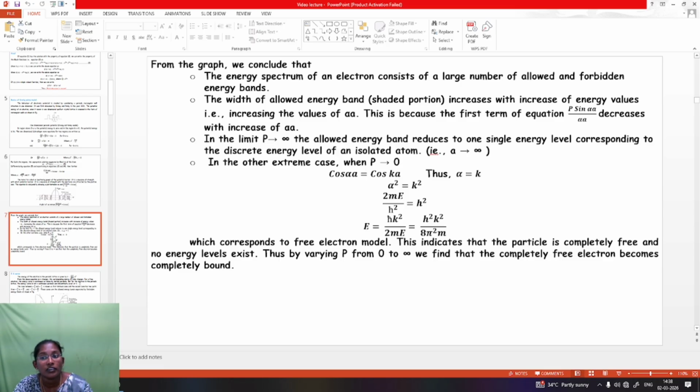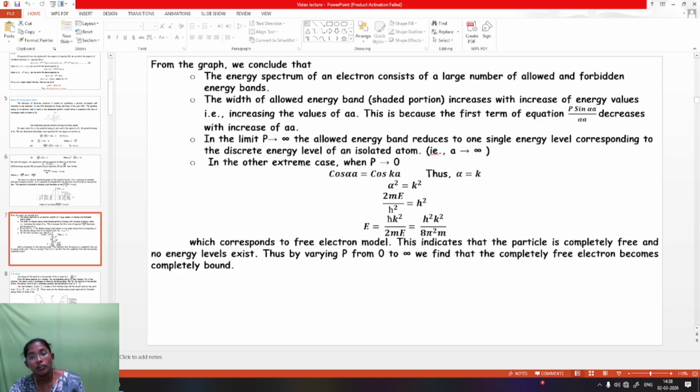This is because the first term of the equation, P sin αa / αa, decreases with the increase of αa. In the limit P tends to infinity, the allowed energy band reduces to one single energy level corresponding to the discrete energy level of an isolated atom. In the other extreme case, when P tends to 0, cos αa = cos ka, and α = k. So α² = k².